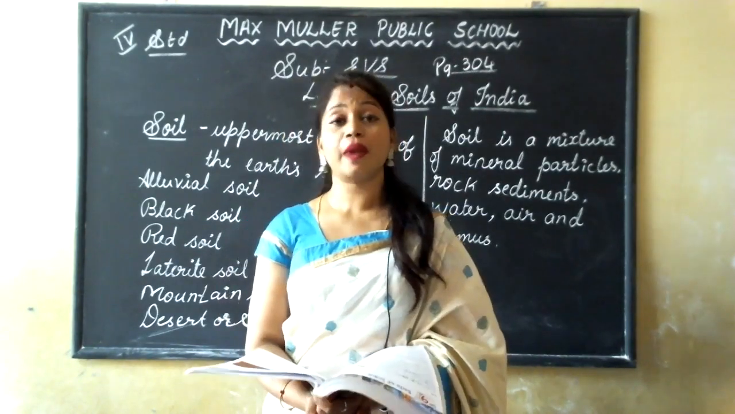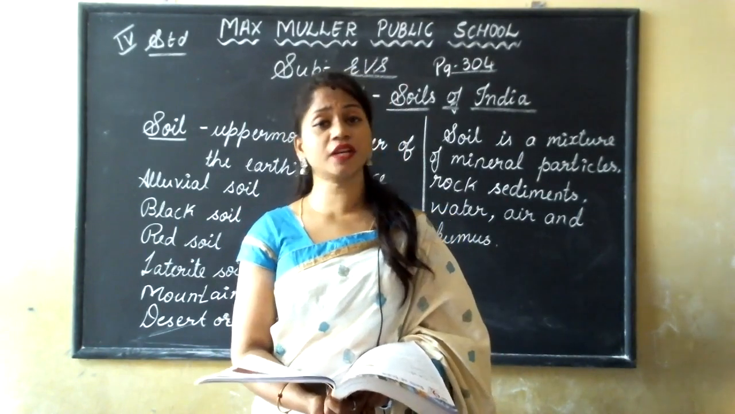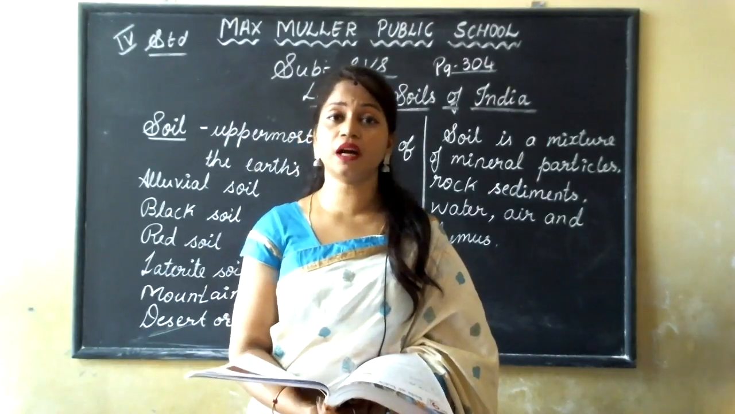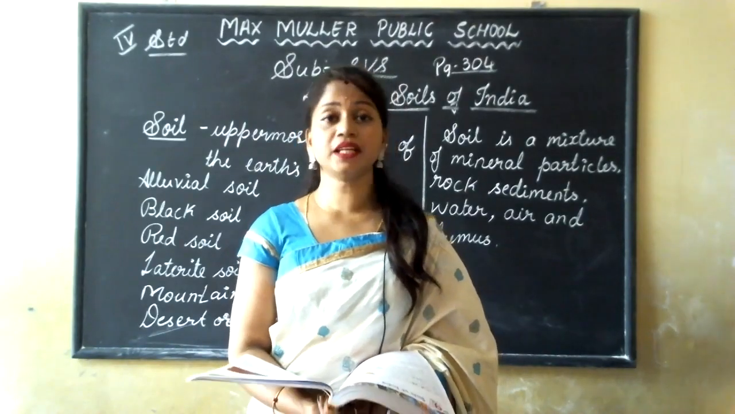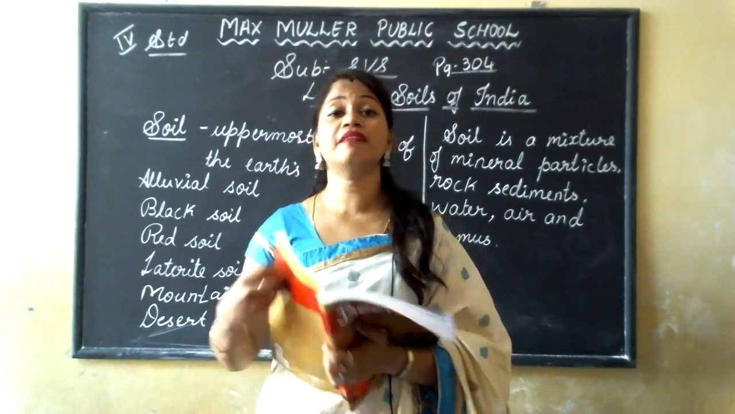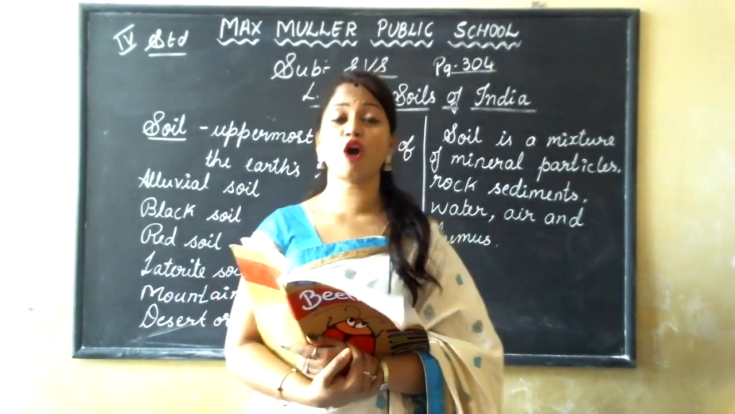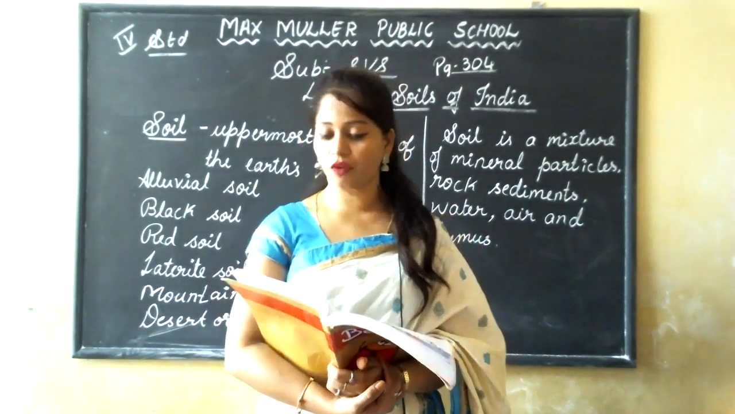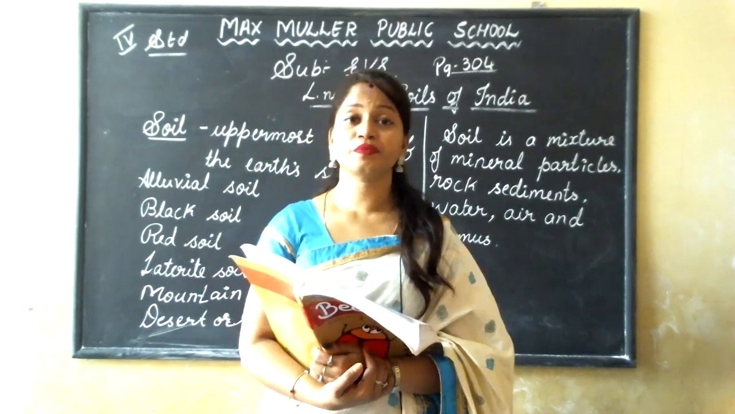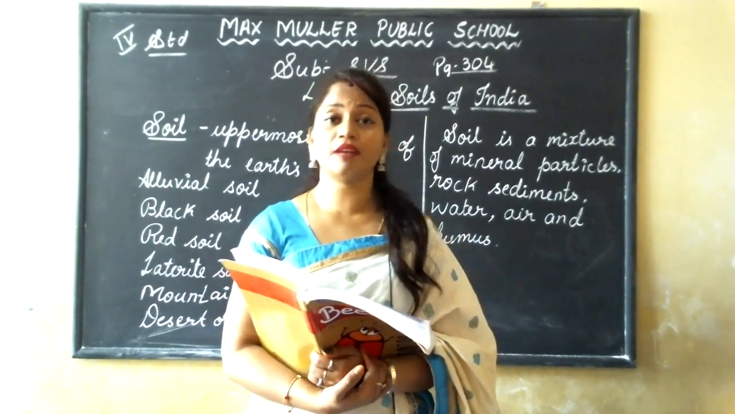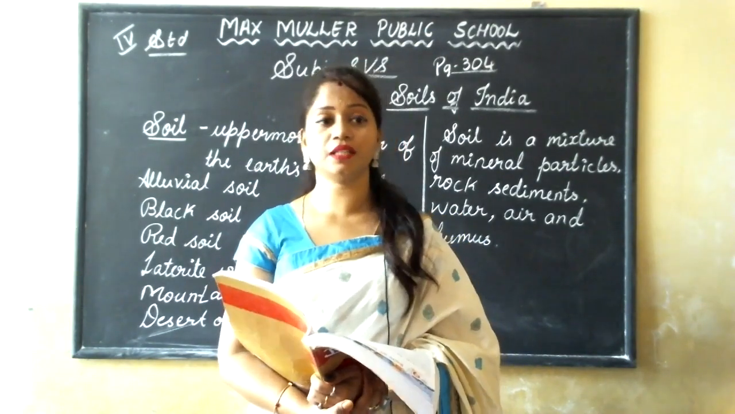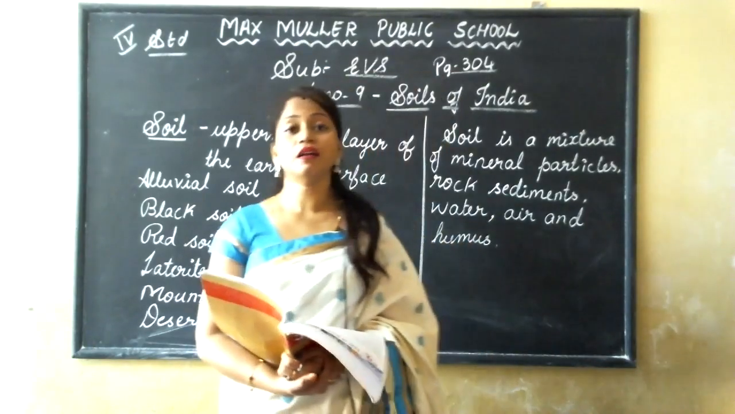And next is black soil. Black soil is formed from lava rocks. It is also called black lava soil. This black soil is formed from the lava rocks, so it is black in color.